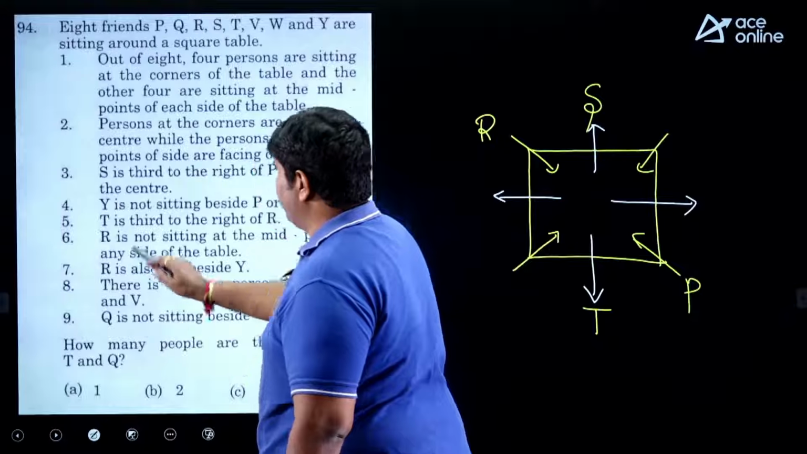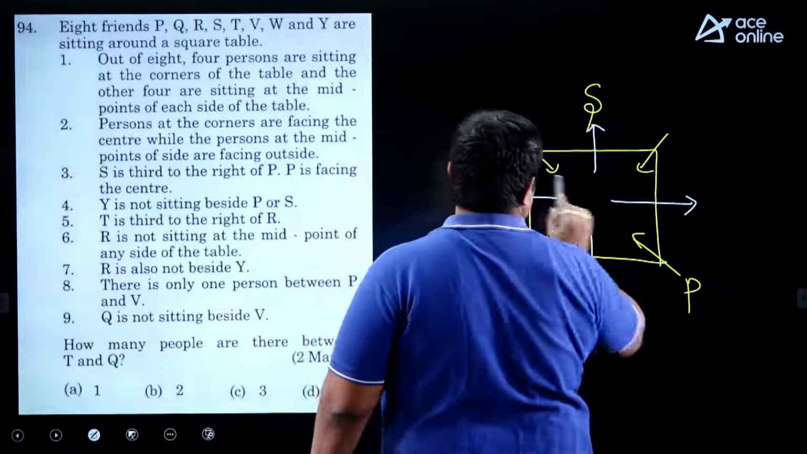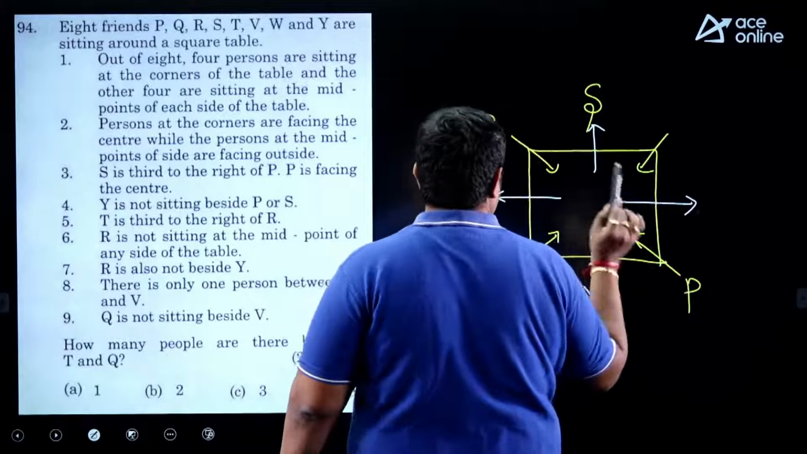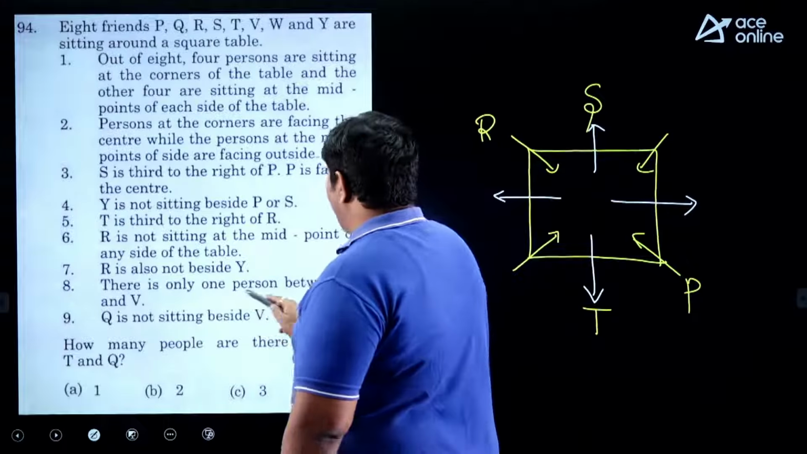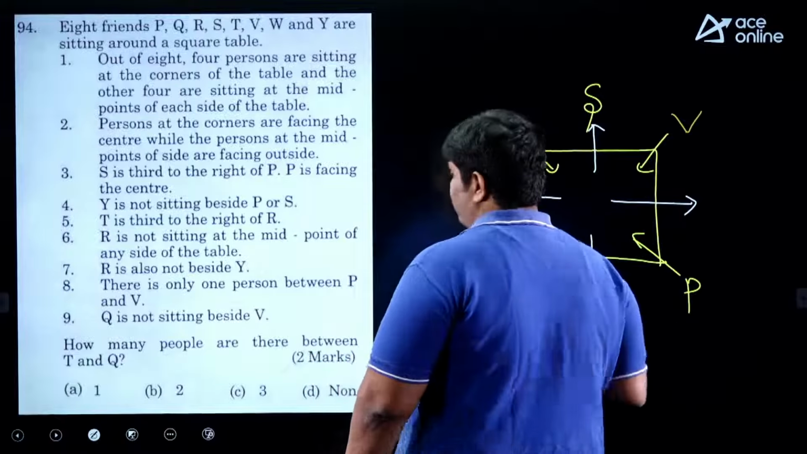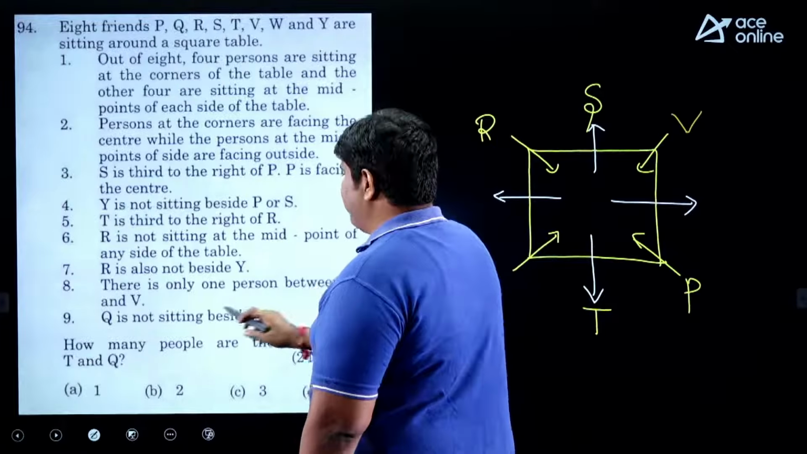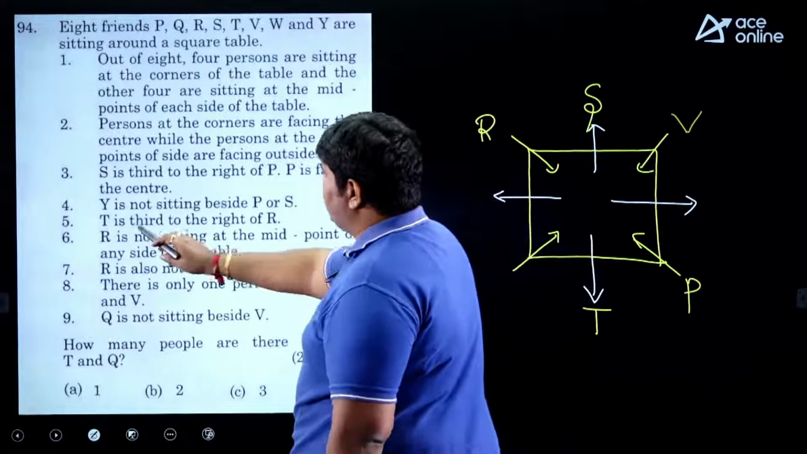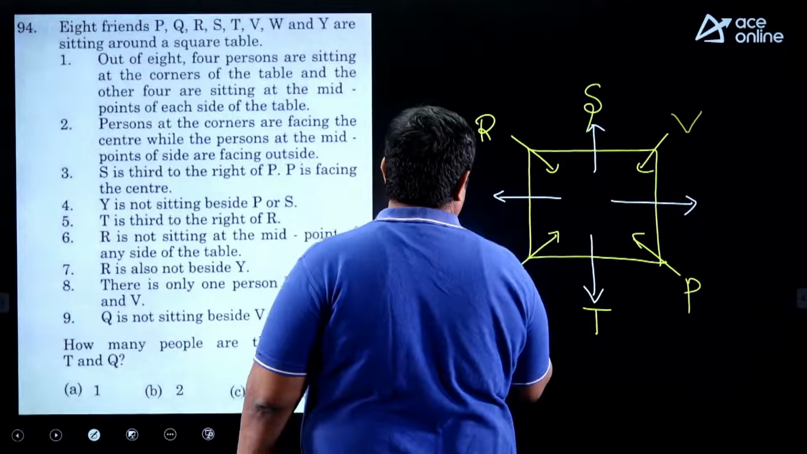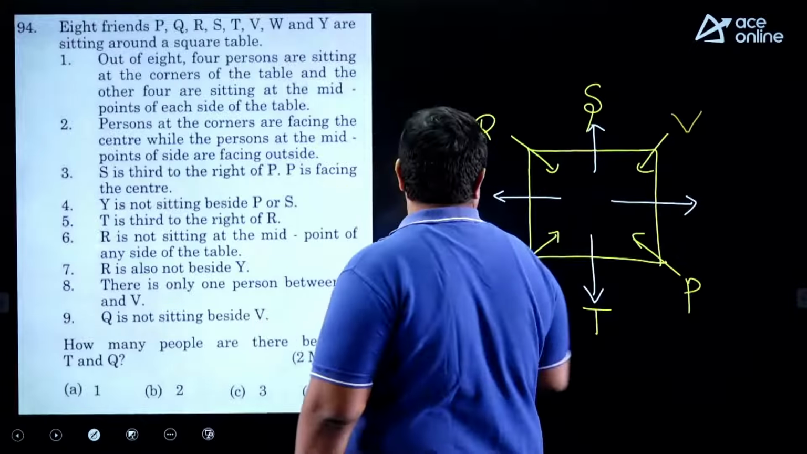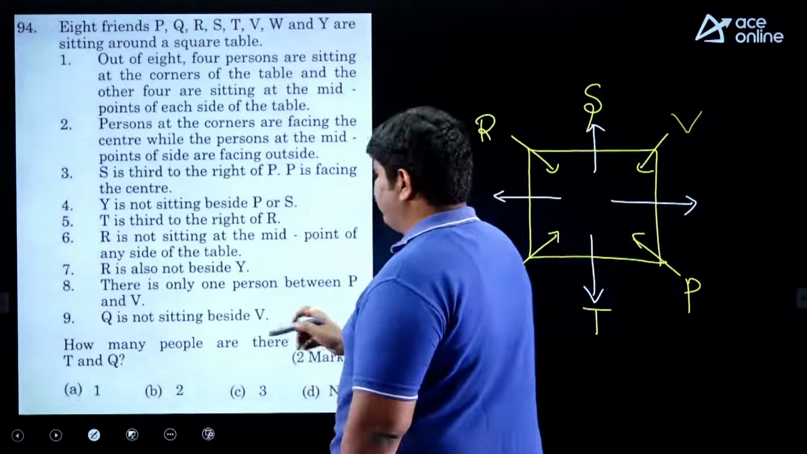Next. Y is not sitting beside P and S. Y is not sitting beside S, so Y cannot be here or here. There is only one person between P and V. P and V, only one person. Q is not sitting beside V, so Q is not here. So Y goes here.